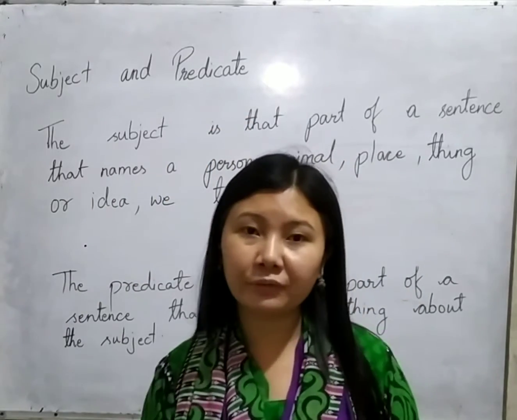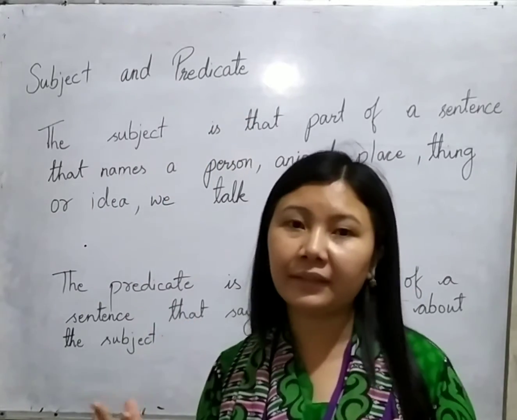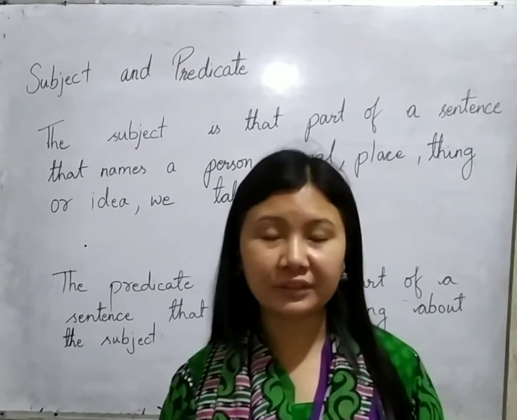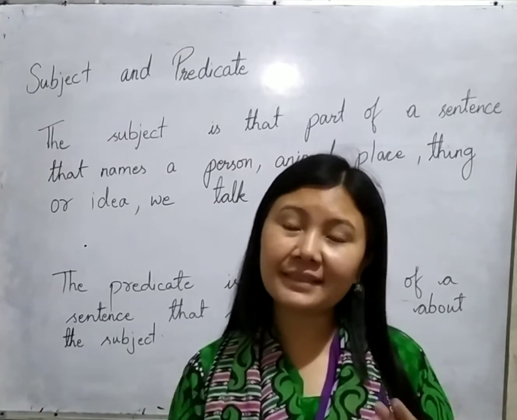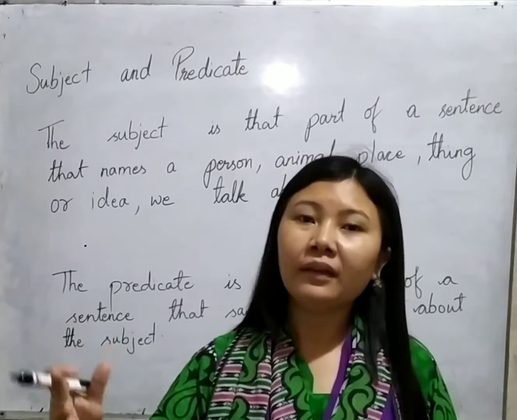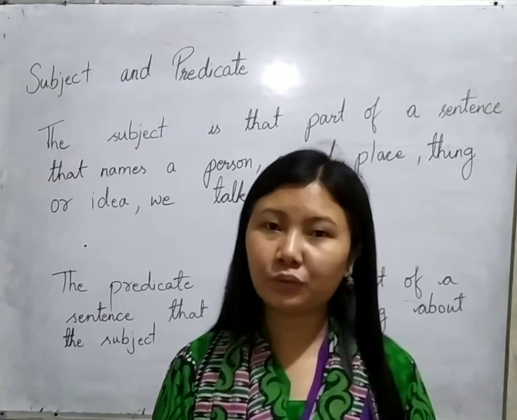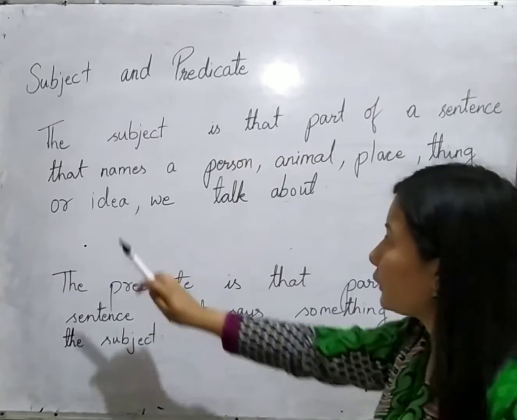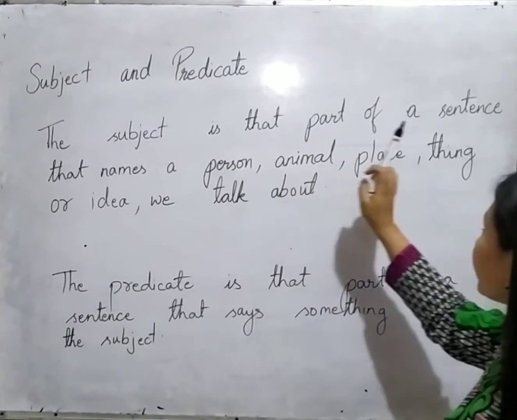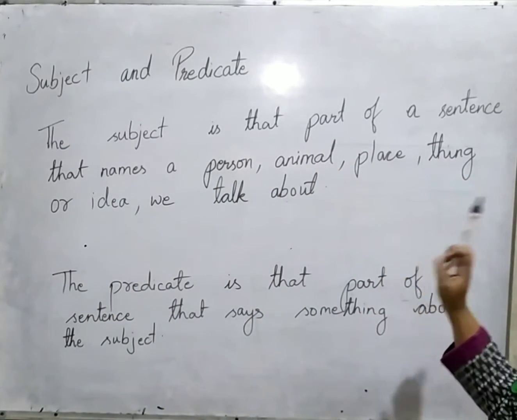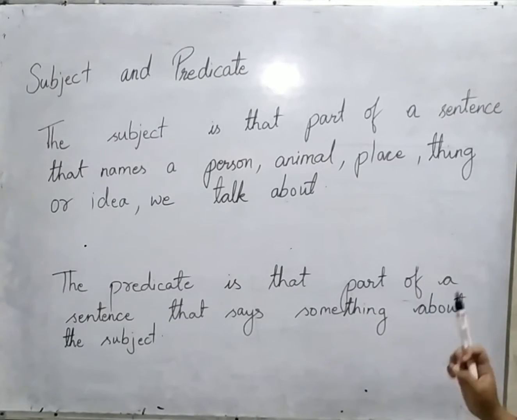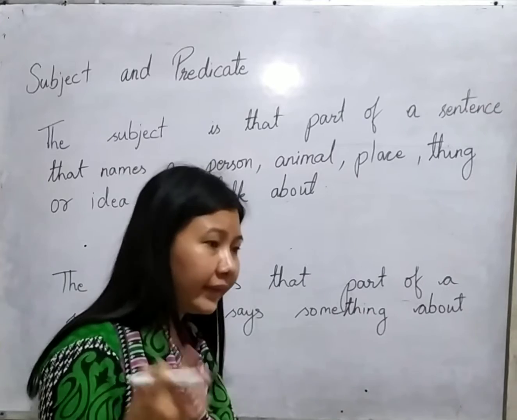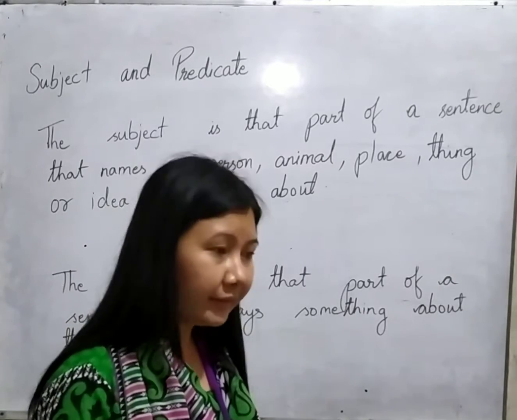So in a sentence you will find a part which talks about someone or something, and that part is called the subject, and that part which says something about that someone or something is called the predicate. You can see on the board I have written what the subject is and what the predicate is. The subject is that part of a sentence that names a person, animal, place, thing or an idea we talk about. So the subject is the person or thing or idea about which we are talking in that sentence.